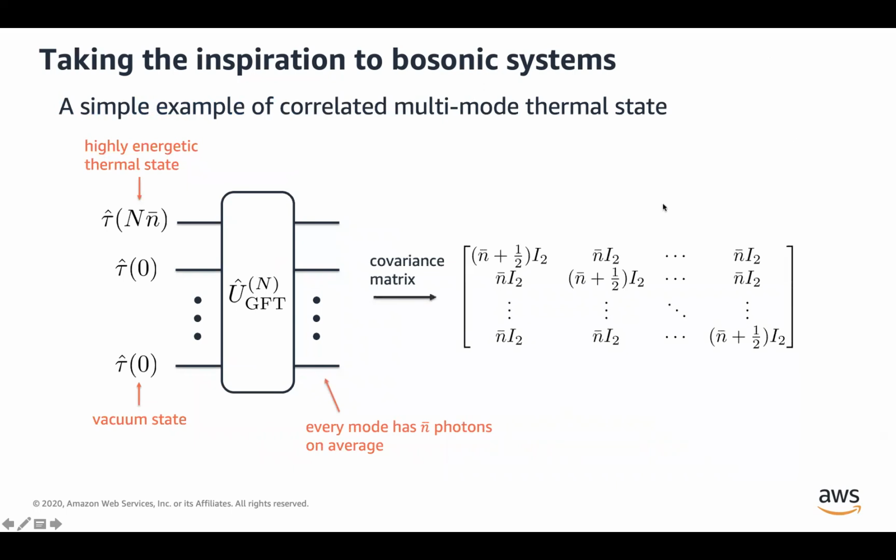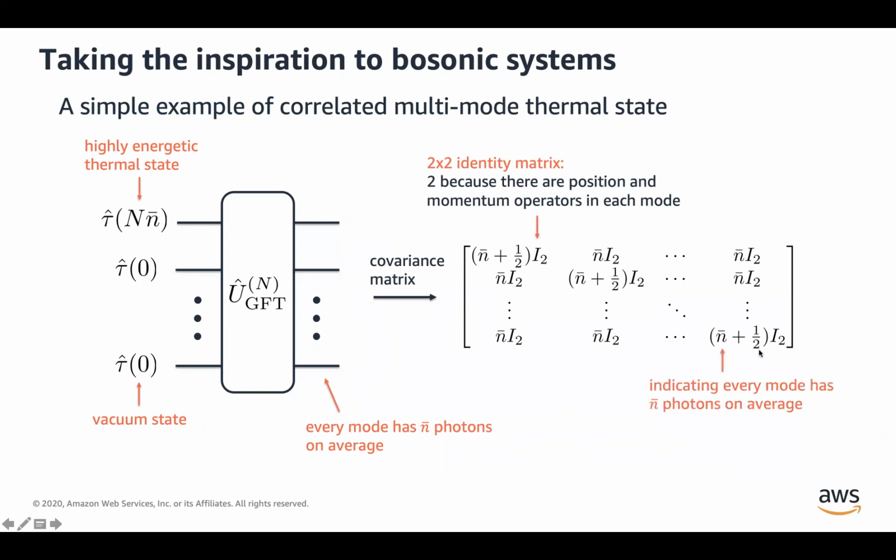To dive deeper into this state, we can consider its covariance matrix. I2 here is simply a 2x2 identity matrix, and we have 2 here because in each mode we have position and momentum operators. Along the diagonal elements, we can see this n bar contribution, which simply means that each mode here has n bar photons on average.